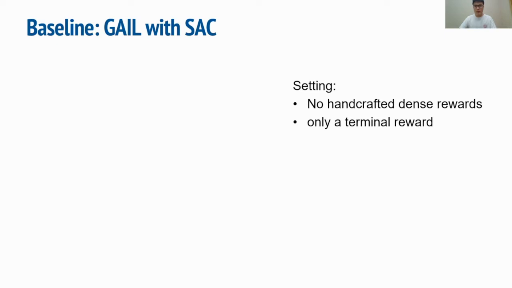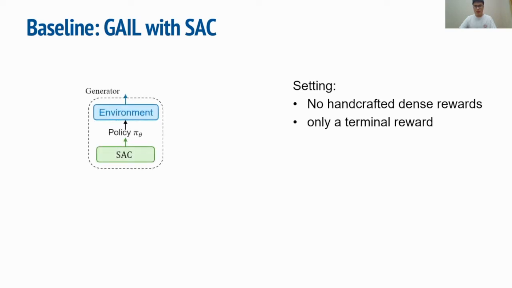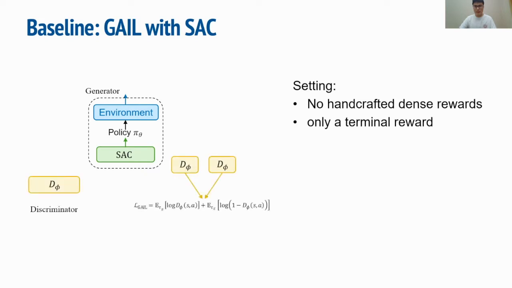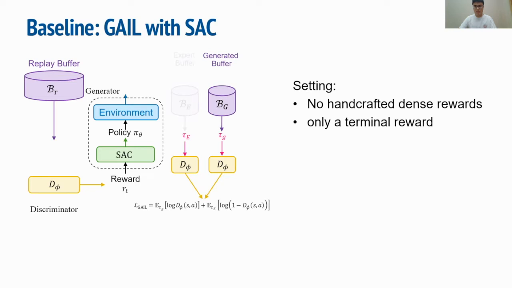We then couple generative adversarial imitation learning, or GAIL, with SAC as our baseline to utilize demonstration data provided by Many-Skill Benchmark. In this baseline, GAIL utilizes an adversarial trajectory generation scheme. It comprises a generator, which is the policy network of SAC, and a discriminator. This discriminator trains to distinguish between expert trajectories tau e and generated trajectories tau g. It also provides dense rewards to SAC. This off-policy imitation learning framework also contains three buffers: replay buffer BR, generated buffer BG, and expert buffer BE.